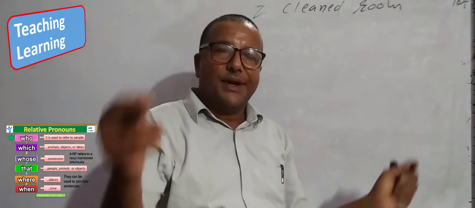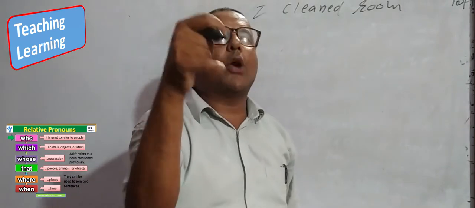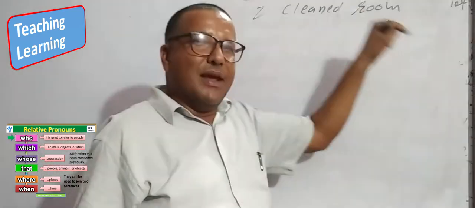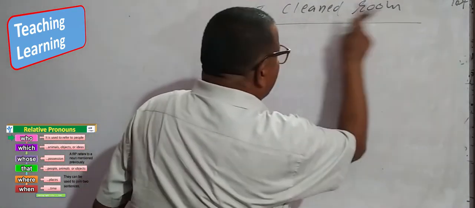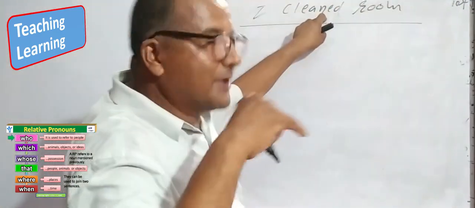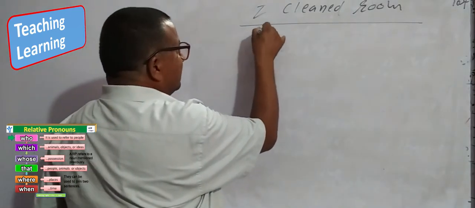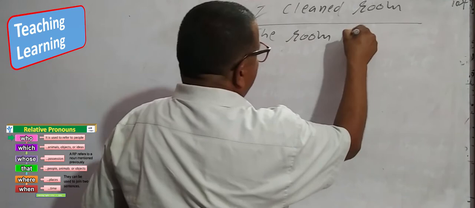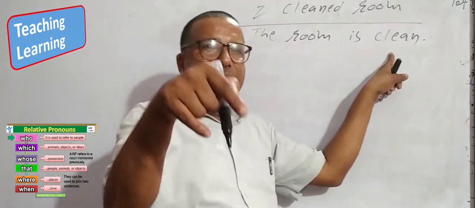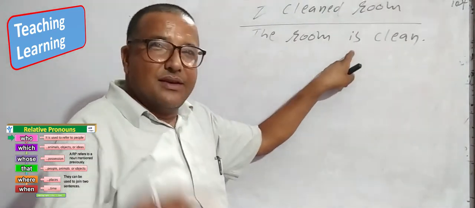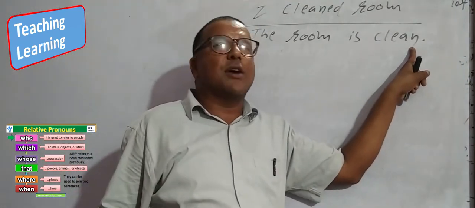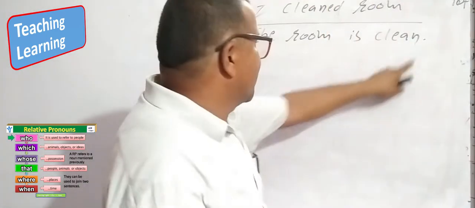Clean is a verb. It is the main verb. It is a regular verb; in the V2 form, ed has been added. So it is the main verb. But here, clean has been used in the place of the verb. But the room is clean. Now, clean is not a verb. Is is the verb; clean is in the place of an adjective. Somewhere, some verbs are also used as adjectives.